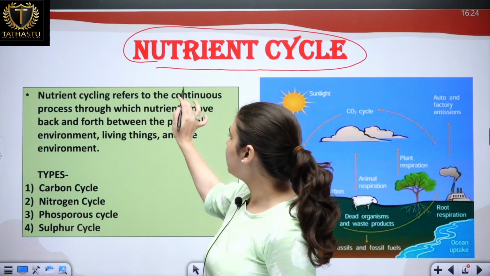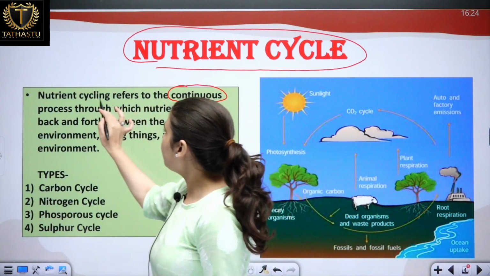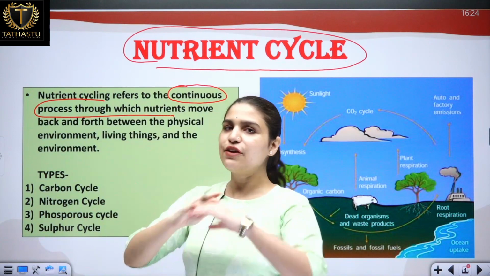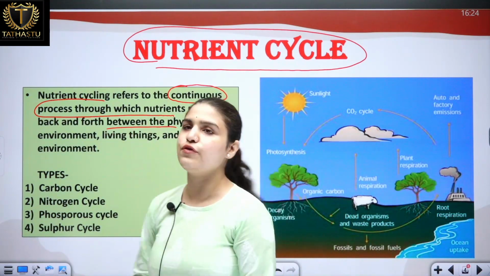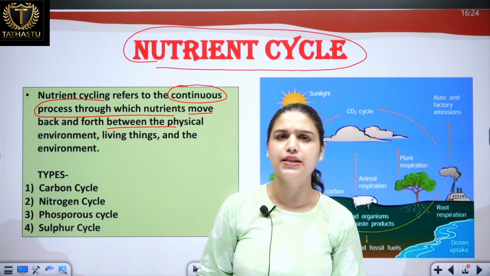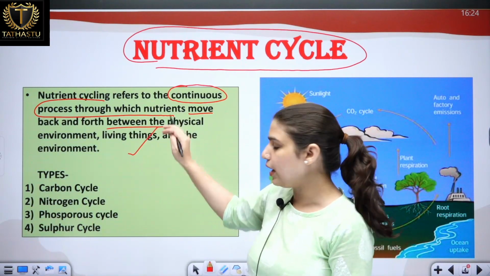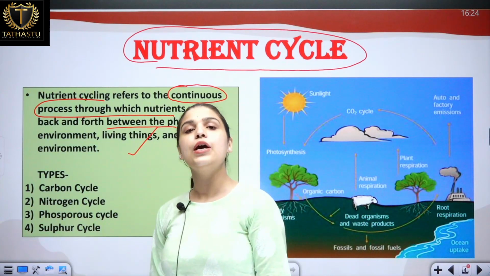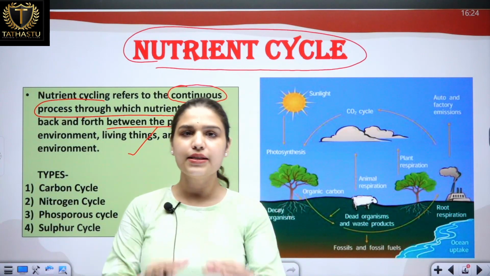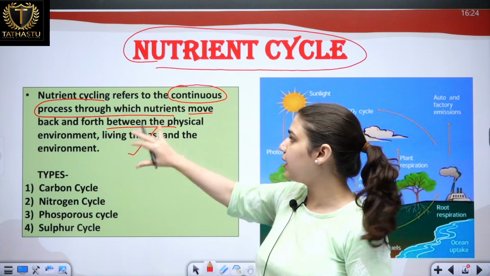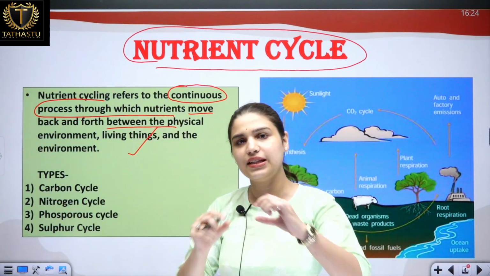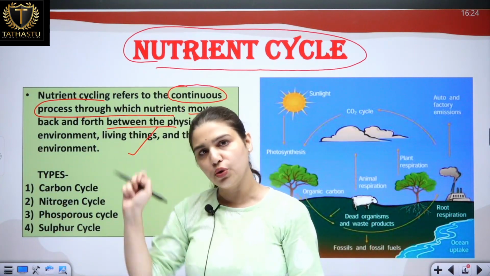So nutrient cycle refers to the continuous process through which different nutrients move back and forth between the physical environment and the living environment. In very simple terms, it is the constant flow of nutrients back and forth. So nutrient cycle is basically the constant flow which goes on.